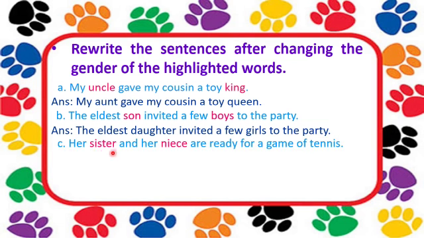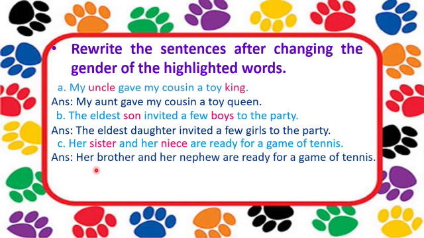Next, her sister and her niece are ready for a game of tennis. Sister will become brother and niece will become nephew. So let us write: her brother and nephew are ready for a game of tennis.